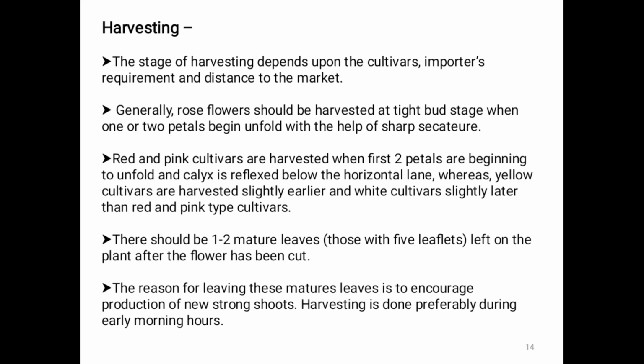There should be one to two mature leaves left on the plant after the flower has been cut. The reason for leaving these mature leaves is to encourage production of a new strong shoot. Harvesting is done preferably during the early morning hours, at the time of morning.